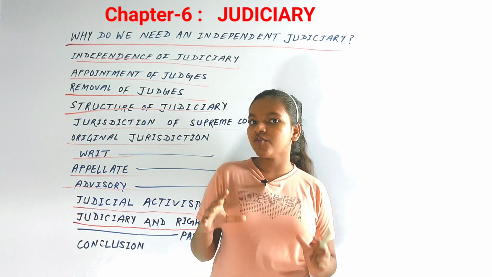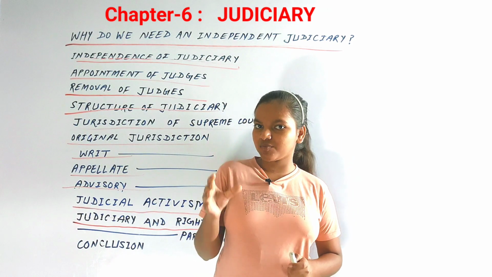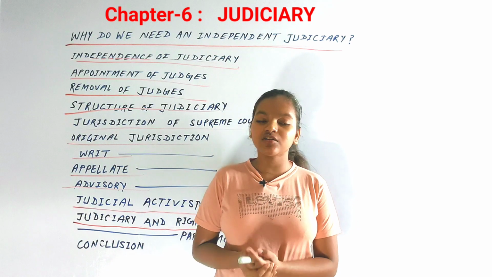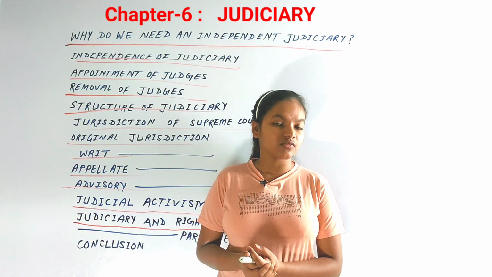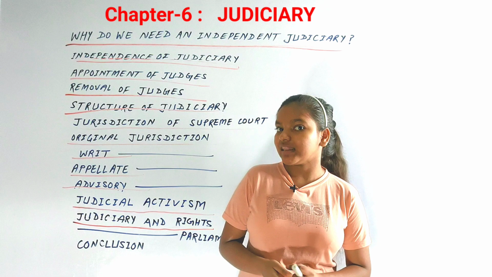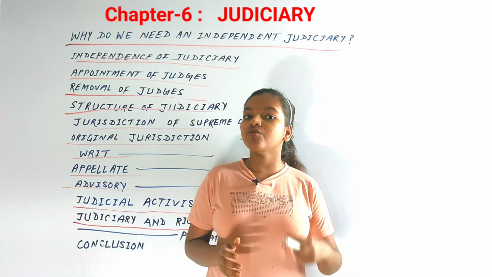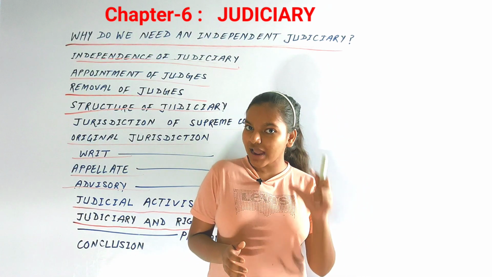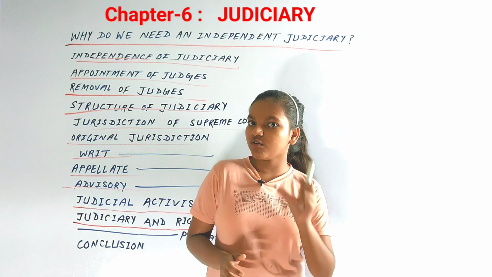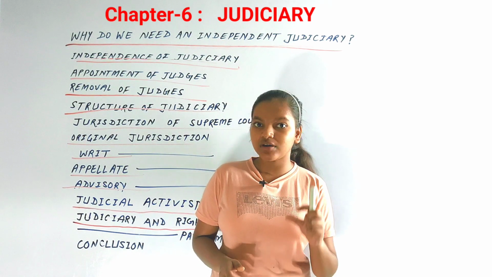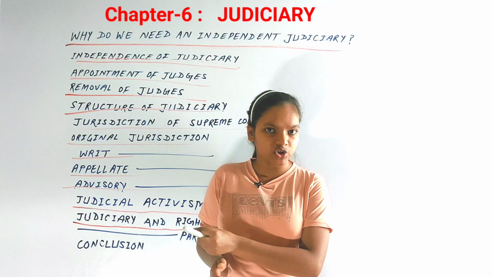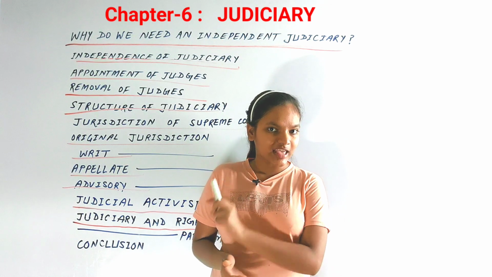So judicial review literally means that if a law has been made by the Parliament which is inconsistent with the Constitution of our country, then the Supreme Court, with the power of judicial review, can review the constitutionality of that law, and then can declare that law as unconstitutional and thus inapplicable.